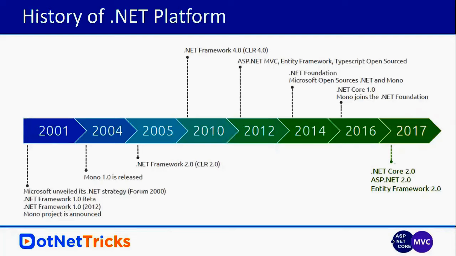Then in 2016, .NET Core 1.0 was released, and at the same time, Mono joined the .NET Foundation. And in 2017, in August, .NET Core 2.0 was released, and ASP.NET Core 2.0 was released, and we have Entity Framework Core 2.0 as well. So this is the history of the .NET platform in brief, so that you have an idea what versions are available and what other things are available here.